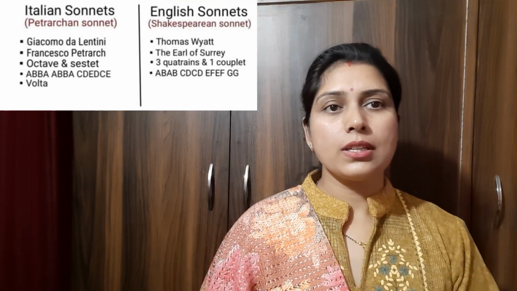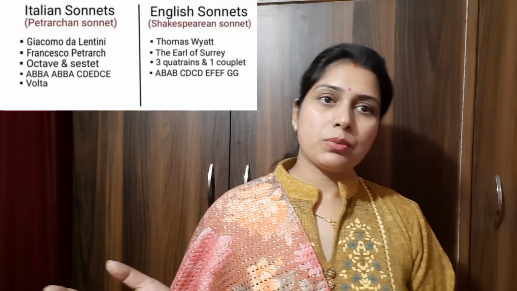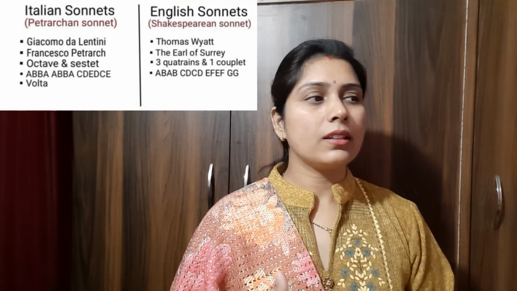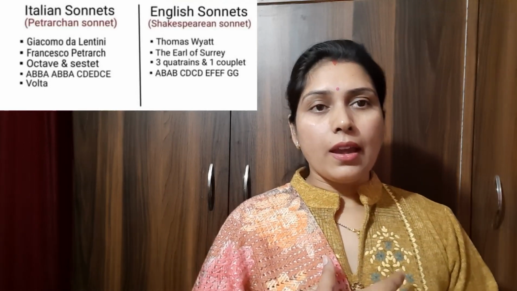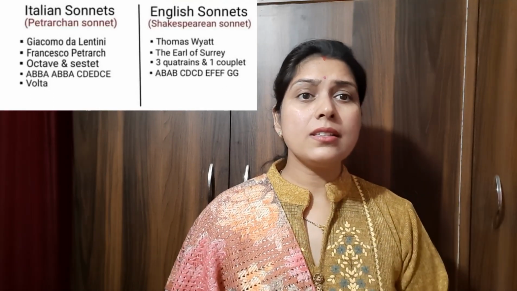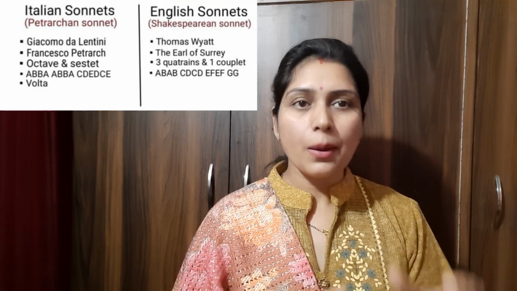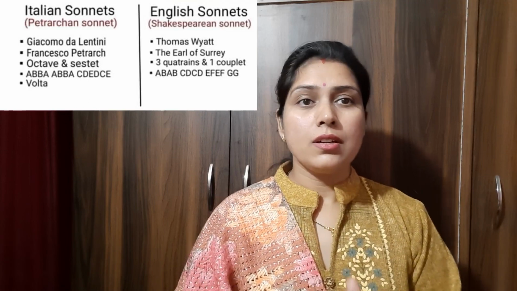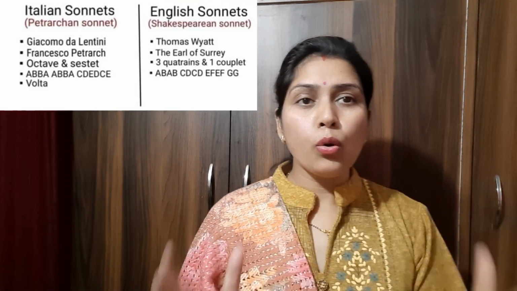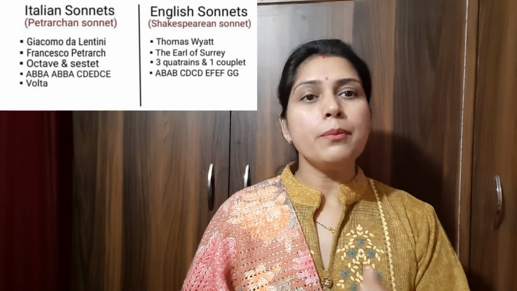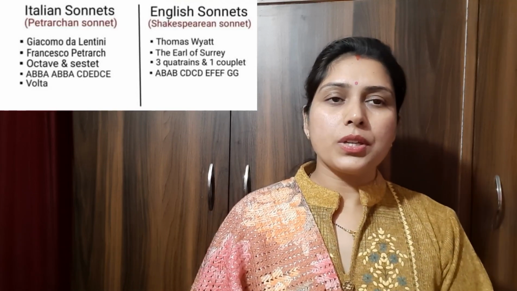In the quatrains, as we have seen in the Petrarchan sonnet, the subject matter, the problem, is raised by the poet, and the last 2 lines, known as the couplet, are the gist of the whole sonnet, the main part of the sonnet, and it is quite important to read it aloud.